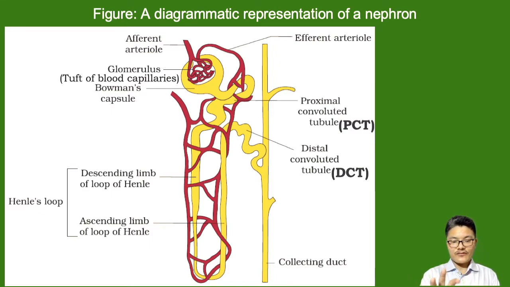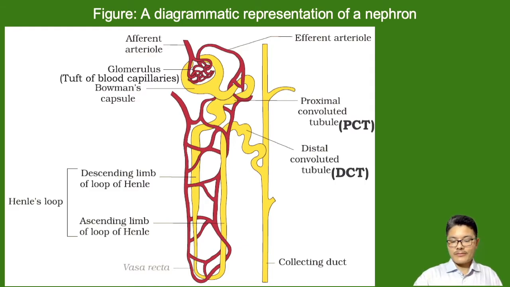So these are the different parts present in the human nephron, and we said that the human nephron is the basic structural and functional unit of the kidney. So the kidney has tiny units called nephrons, which are the main part helping in excretion.